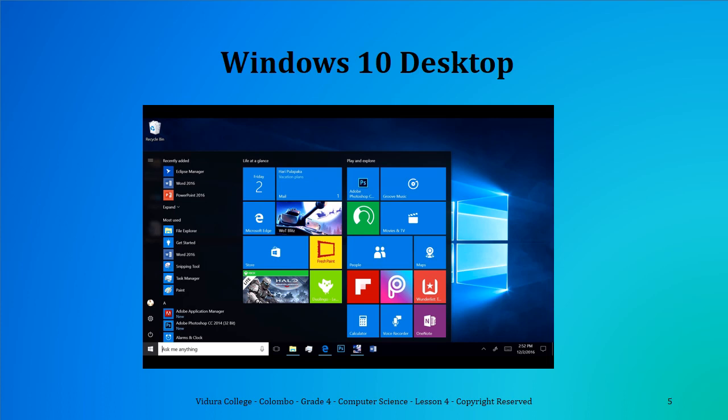Windows 10 has two desktop modes. They are the tablet mode and the desktop mode. What you see in the screen is the tablet mode. This mode is useful for devices with touch screens. Here you can use your computer more like a tab without the use of the mouse and the keyboard.